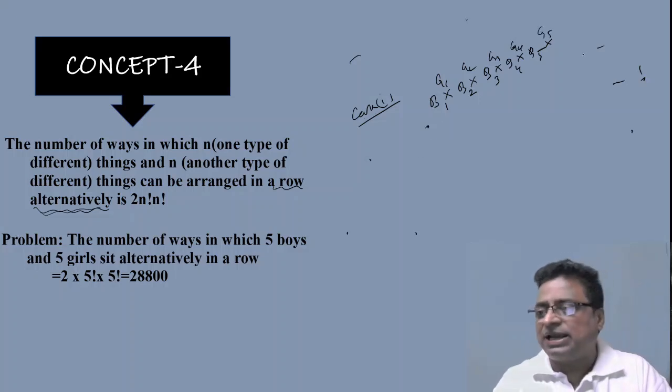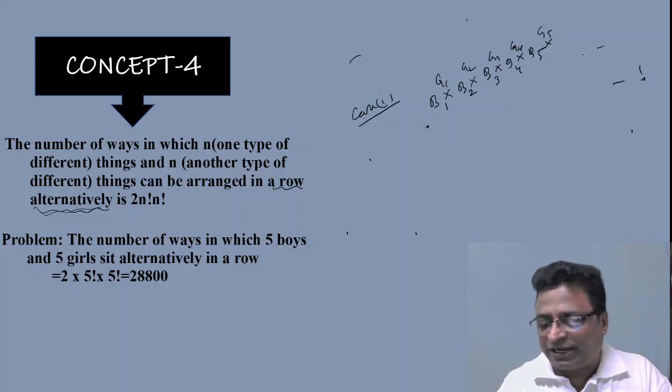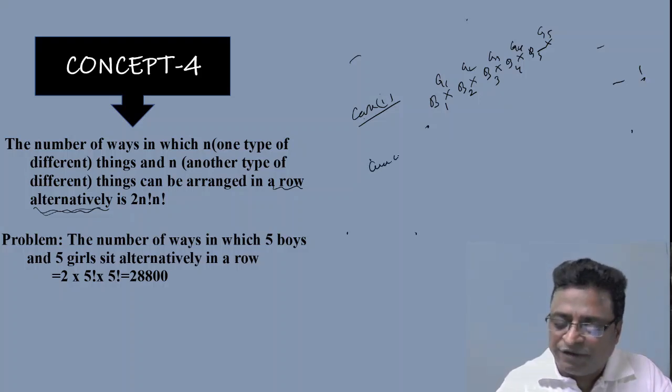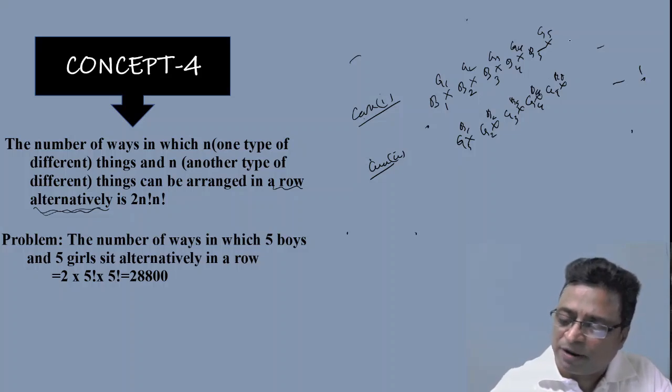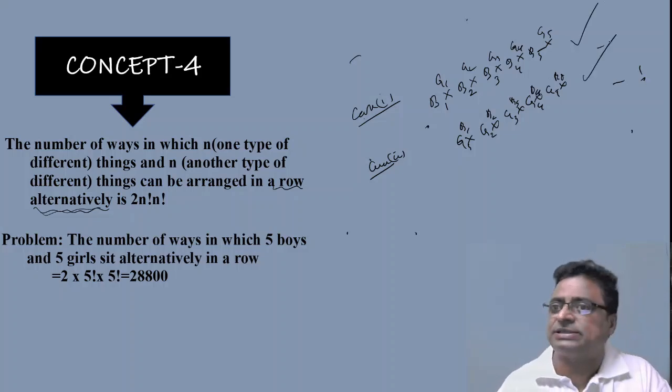Then they can sit alternatively. This is one case. Or case 2, if I have started the same problem with girls: girl 1, girl 2, girl 3, girl 4, girl 5, and between them you arrange the boys, B1, B2, B3, B4, B5. So you can solve the problem under either this case or this case.